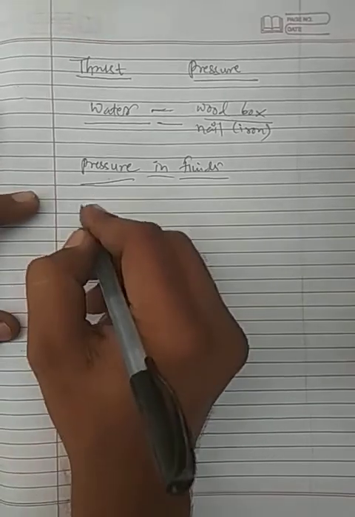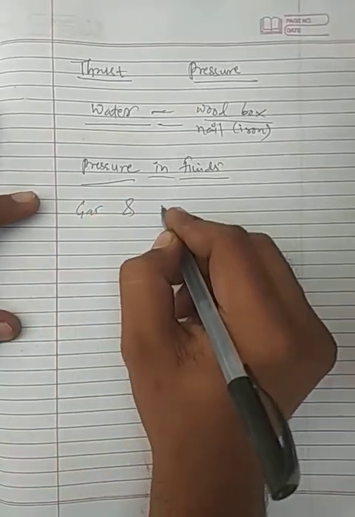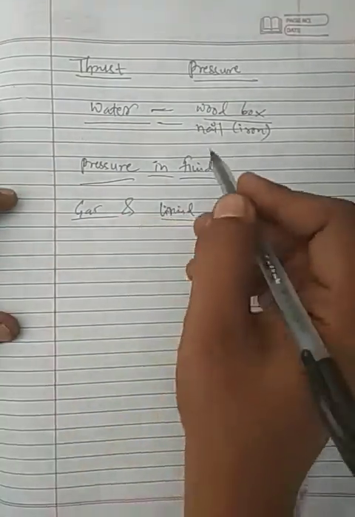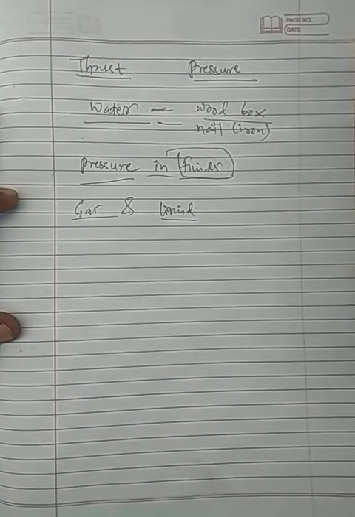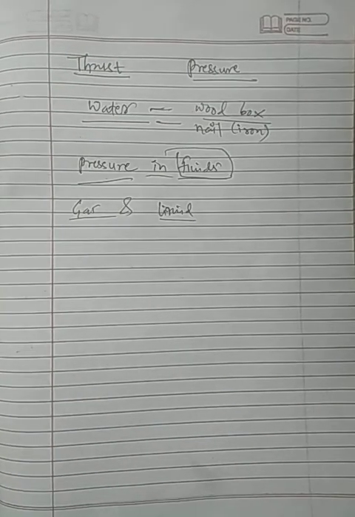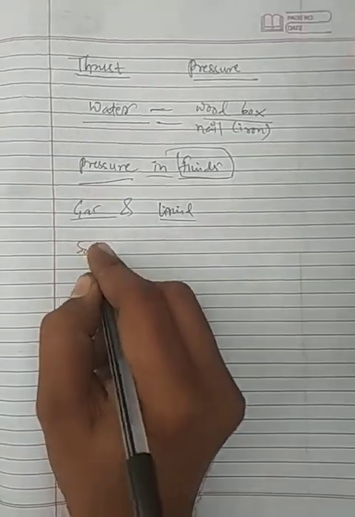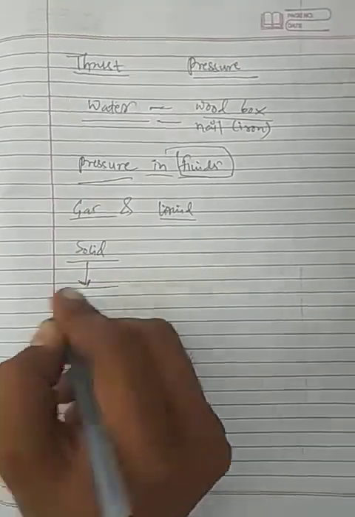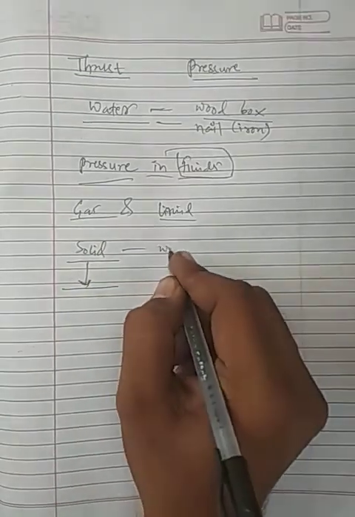It is short because you have studied this in chapter number 1, that gas and any liquid, these two states of matter are considered as fluids. Gas is also a fluid and liquid is also a fluid. Now in this chapter we studied that if there is any solid, it will exert pressure on the surface on which it is kept due to its weight.